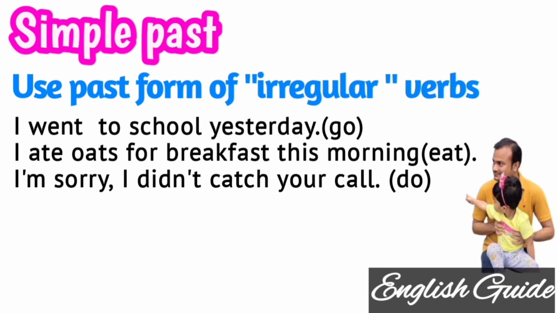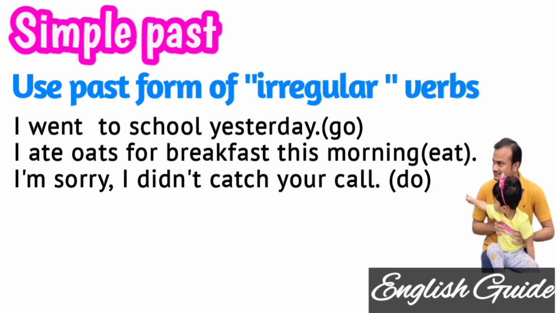Let's go through some examples of making the simple past with irregular verbs. Like I went to school yesterday. I ate oats for breakfast this morning. I am sorry, I didn't catch your call. Here these are the past forms: go, went; eat, ate; do, did. So all are irregular verbs here.